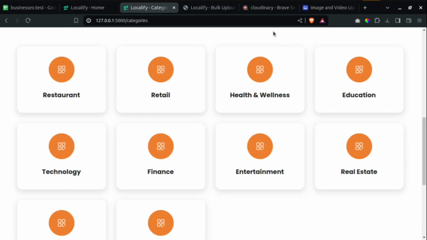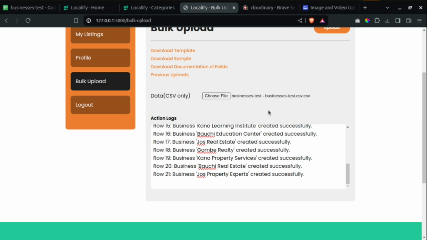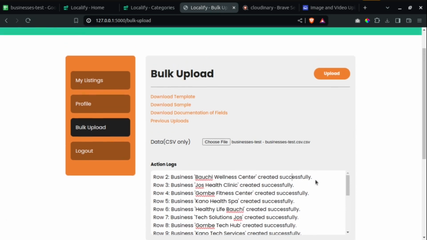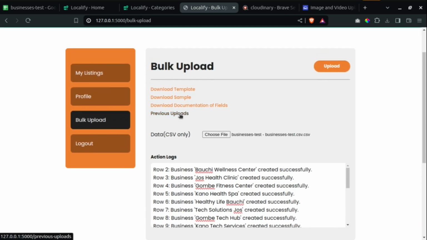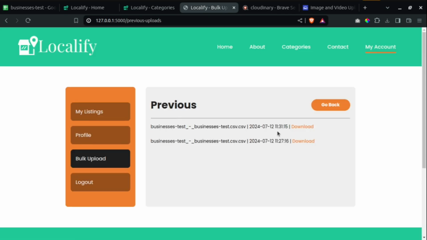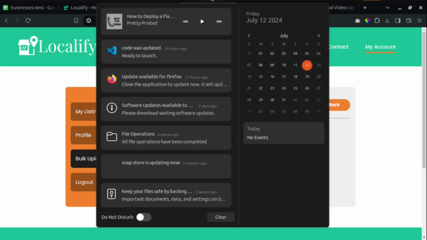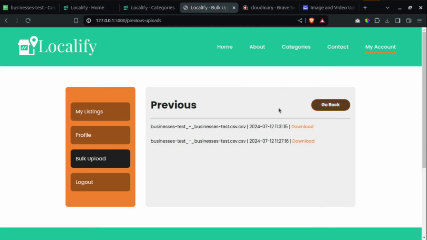Now if I come under categories and bulk uploads, this one is working fine now, so we can see how the bulk uploads work. If I go to previous uploads, for example, I uploaded this one twice. The first time my internet was bad, so I had to switch to another network. That is why you are seeing this first one here. The time is currently 11:33 in Nigeria as I'm recording this, and that is why it is showing 11:31 for the first one. This is the one I just uploaded, and this is the one I uploaded first.